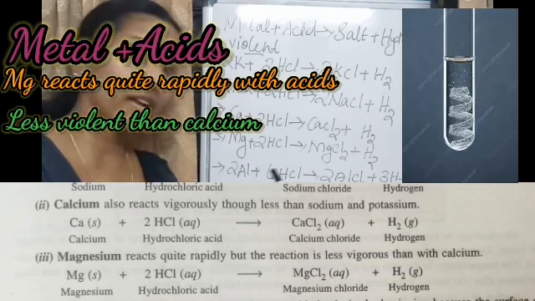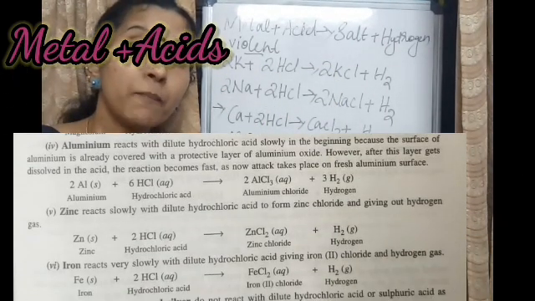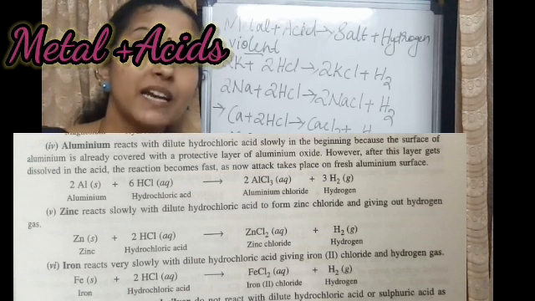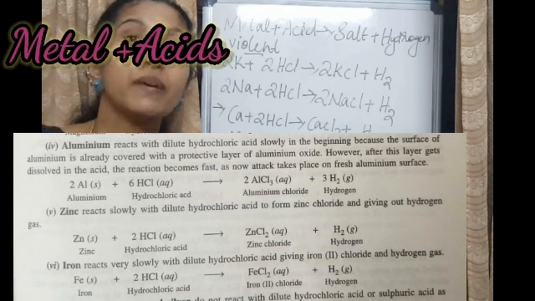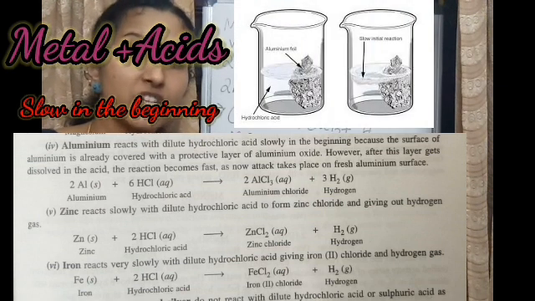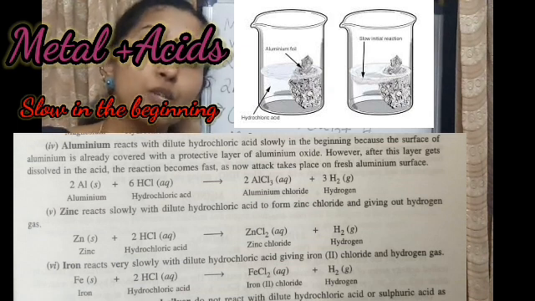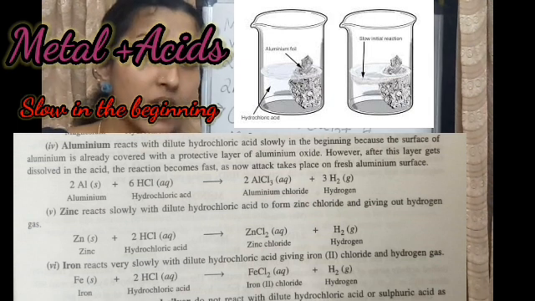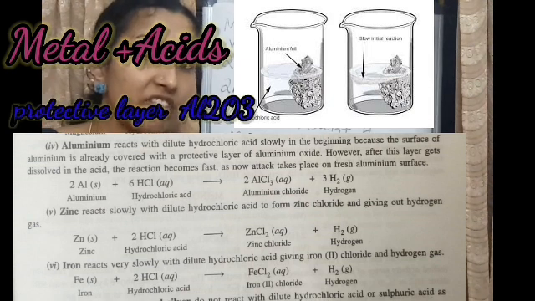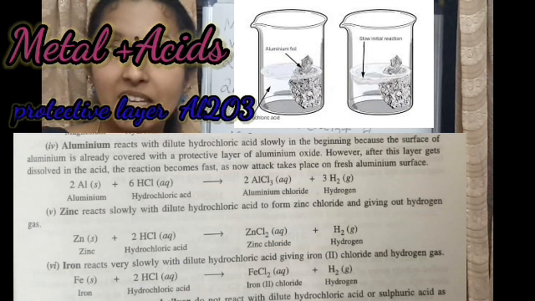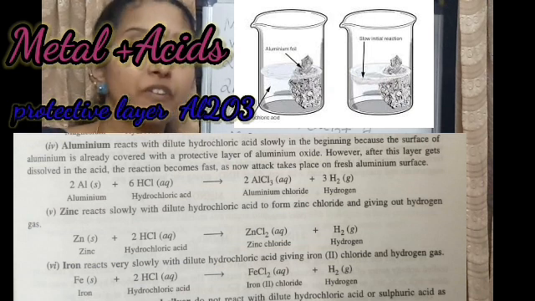And when we talk about aluminium, the aluminium hydrochloric acid reaction is slow at the beginning. The speed of the reaction between aluminium and an acid is slow at the beginning, because the surface of the aluminium is covered with a protective oxide layer that we discussed in our previous class. Aluminium reacts with the oxygen of the air to form a protective oxide layer. This oxide layer prevents the metal from further oxidation.